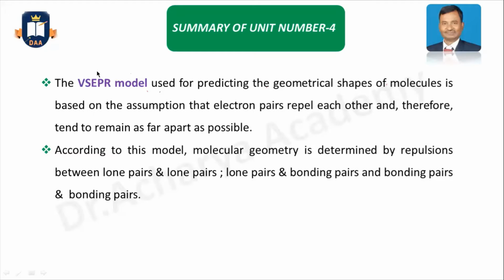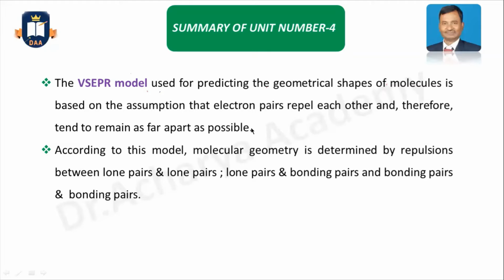Now, another model for bonding is called the valence shell electron pair repulsion model, in short the VSEPR model, and it is used for predicting the geometrical shapes. In the previous case, scientists were trying to understand the normal bonding formation, but the VSEPR model first tries to explain the geometrical shapes of molecules.